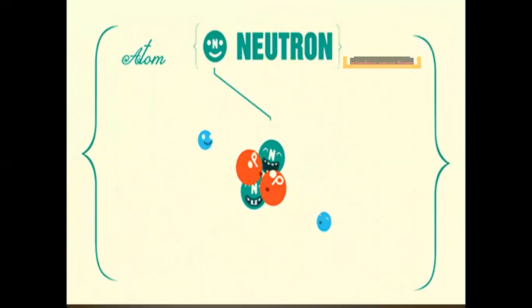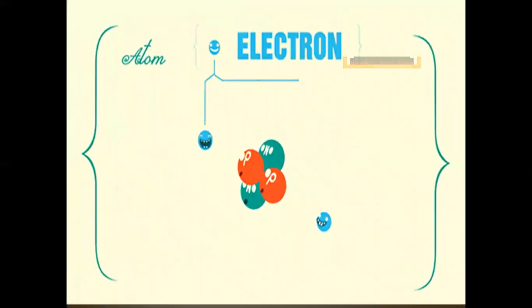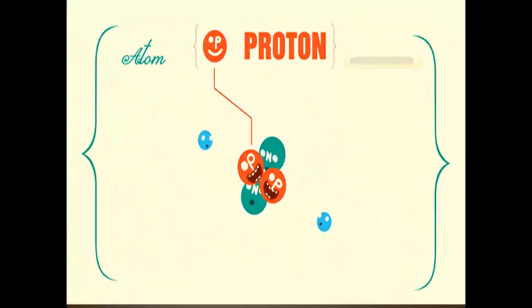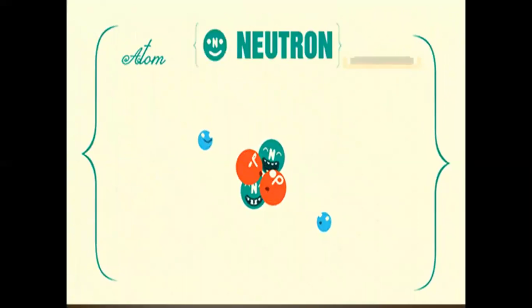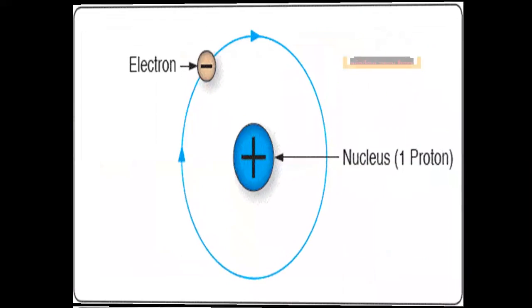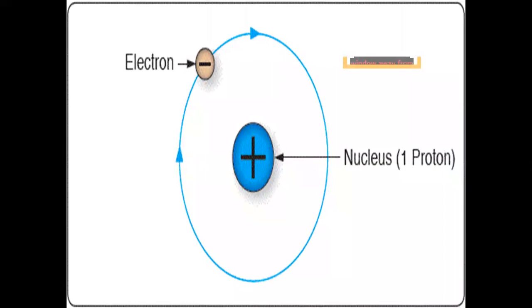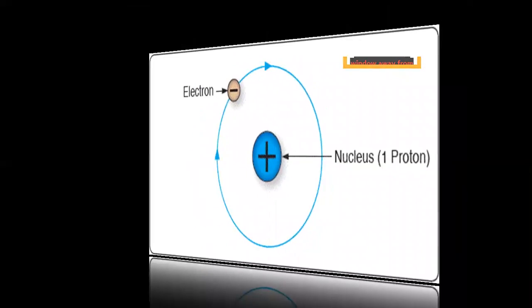You see on your screen neutron, proton, and electron. Electrons are moving in the outermost part of the atom and they have a negative charge. Protons are in the nucleus of the atom and they have a positive charge.